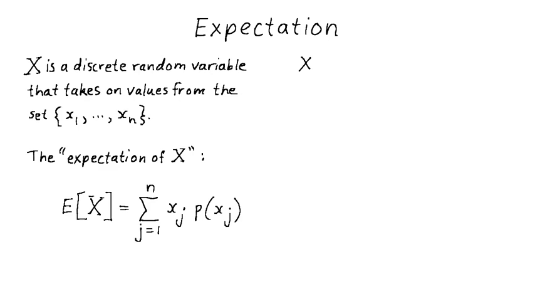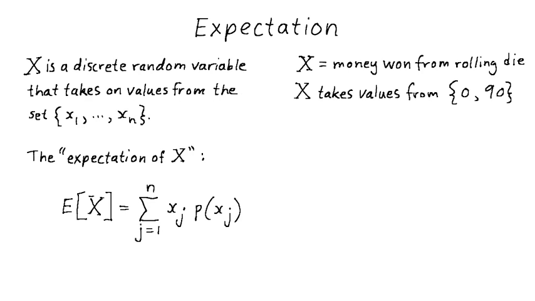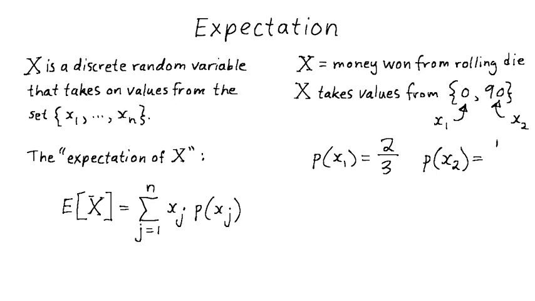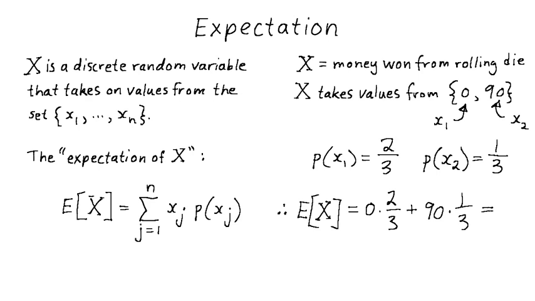As an example, let capital X be the payout from the game we introduced a moment ago. Capital X takes values from the set 0 and 90. If x1 is 0 and x2 is 90, then p of x1 is 2/3 and p of x2 is 1/3. Therefore, the expectation of capital X is 0 times 2/3 plus 90 times 1/3, which is, of course, 30.